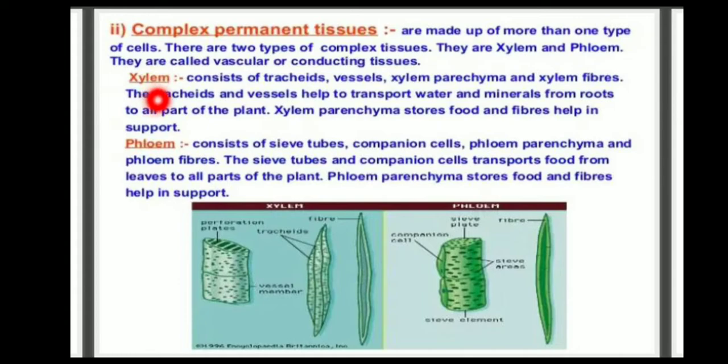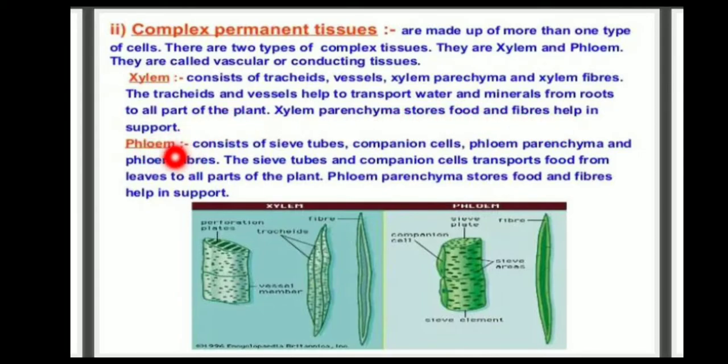First one, xylem. It consists of tracheids, vessels, xylem parenchyma, and xylem fibers. The tracheids and vessels help to transport water and minerals from roots to all parts of the plant. Xylem parenchyma stores food and fibers help in support.